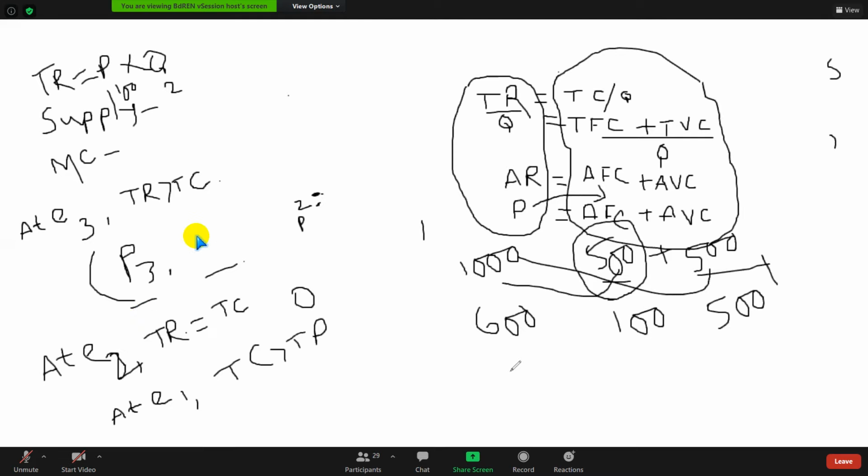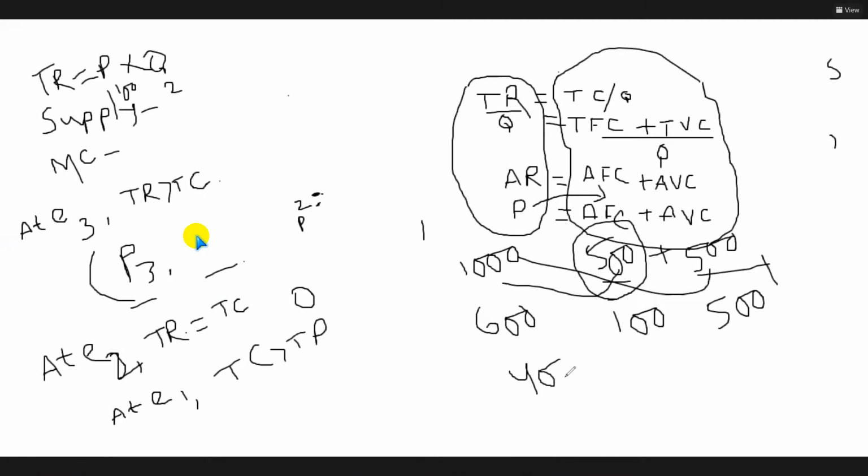Okay. If not, for example, let your income be 400. At first it was 500, then we will take 400. Now tell me, this 400 taka is your income, but your cost is 500 fixed cost and 500 variable cost. So your income is lower than your cost.